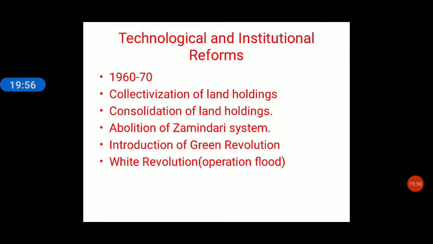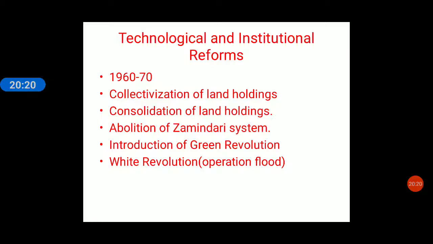Now why was it done? Because in India we had shortage of food grains. We had to import a lot of food grains. So, through the Green Revolution, the production of wheat and rice increased a lot, especially in the states of Punjab and Haryana. And today we are self-sufficient in food production.